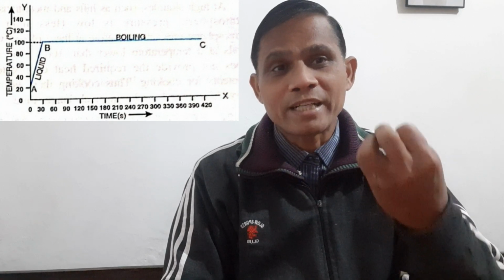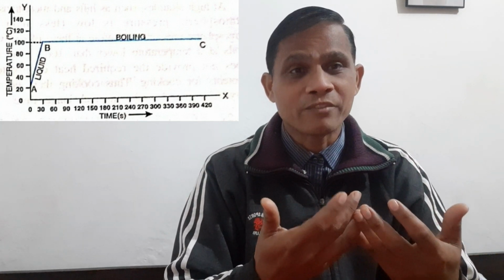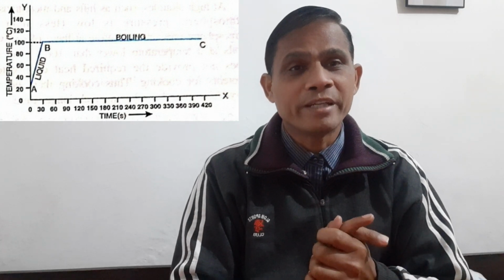Why? Because at that temperature what is happening? The liquid is getting converted to the gas form. That means the change of state is taking place, and since the change of state is taking place, therefore the temperature remains constant, and the heating curve is shown in the diagram as well. You can see, student, this is also very, very important.